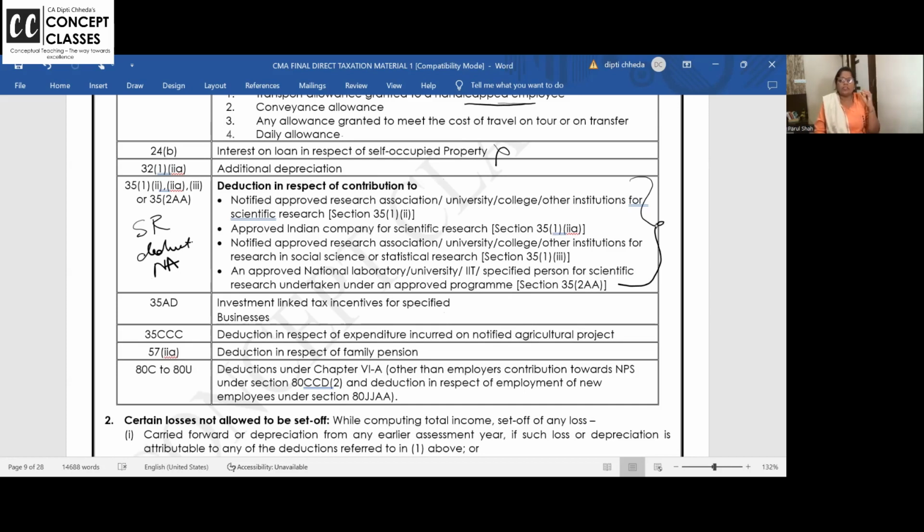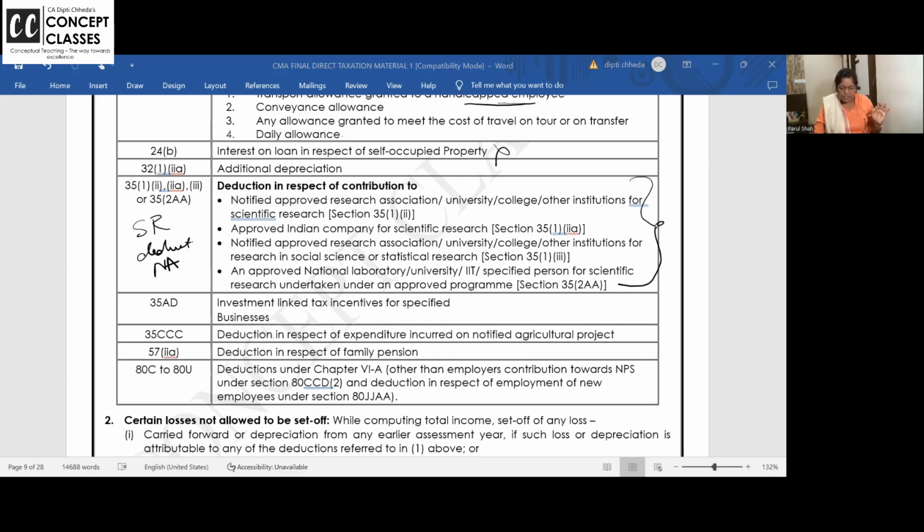Superb. There are some specified businesses which governments wants to encourage, like 2-star and above hotel, multi-speciality hospital, slums they are removing and making towers, so such housing societies, or warehousing business, or production of fertilizer in India. So such kind of businesses which are encouraged in India, for them, revenue and capital, all the expenditure was deductible under section 35 AD. Okay, so that deduction you will not get.